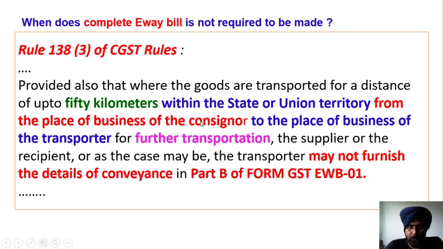So if the goods are being given to the transporter for further transportation within 50 km, then you need not prepare Part B of the Eway bill, but Part A is required to be filled. In Part B, you are required to fill only the vehicle number, so you are not required to fill the vehicle number if goods are only transported to a transporter for further transportation.